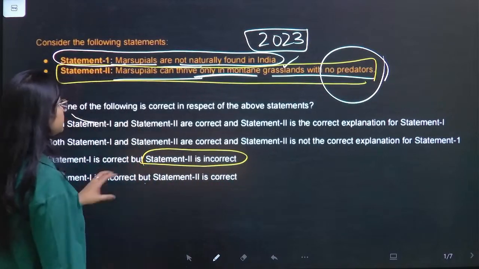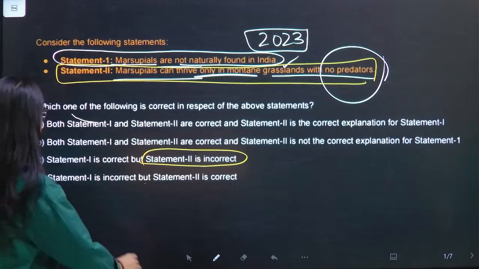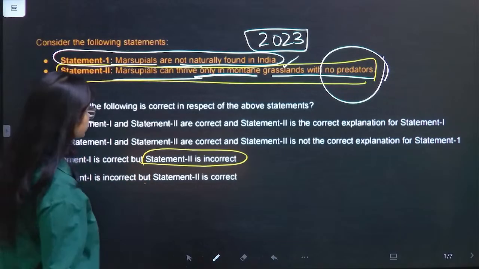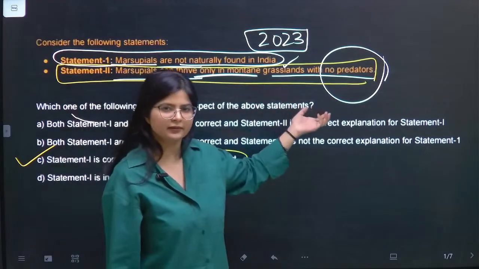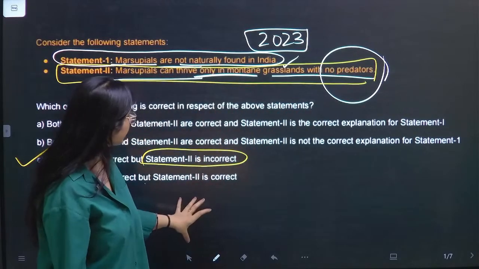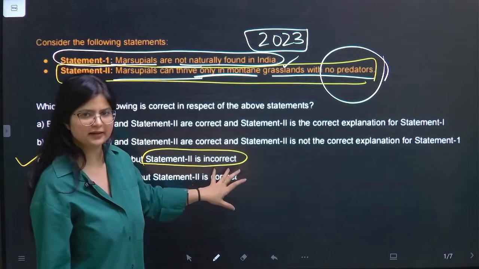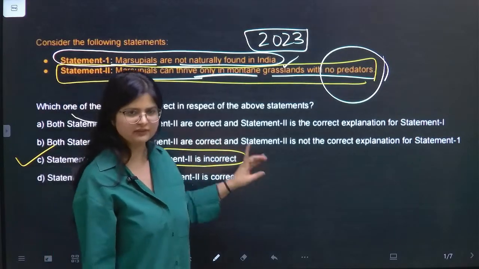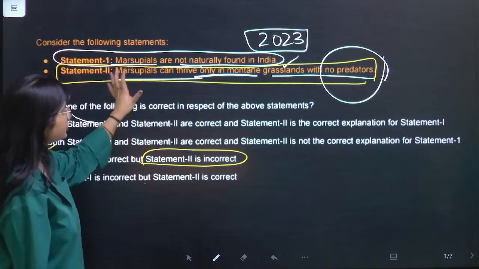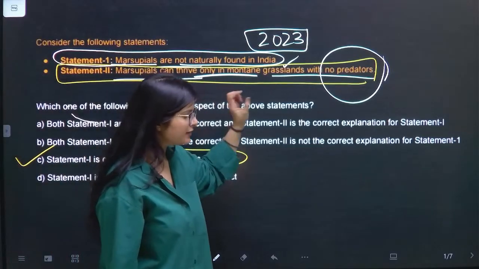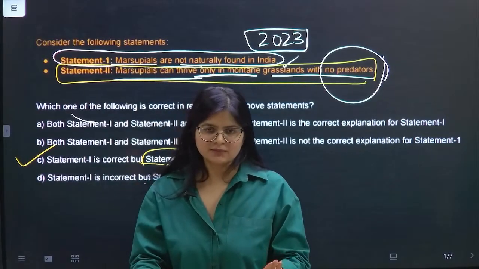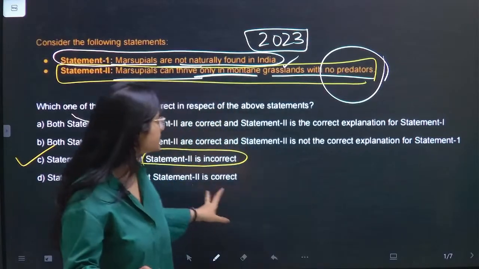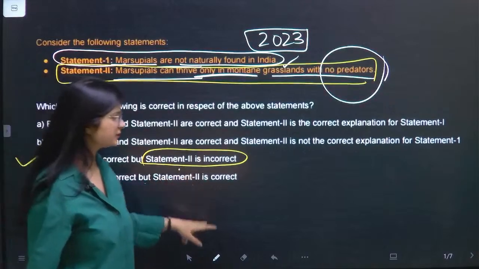Right? So statement 2 is incorrect. So statement 1 is correct and statement 2 is incorrect, because there is no other way. Statement 2 is incorrect, I know that, right? So only one option I have, which is statement 2 is incorrect, and which is there in one option only, which is option C. So that's why I have reduced it, and despite not knowing anything about marsupials, for once I can assume that this is the answer, right?